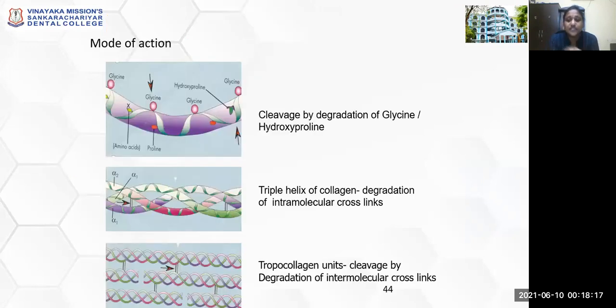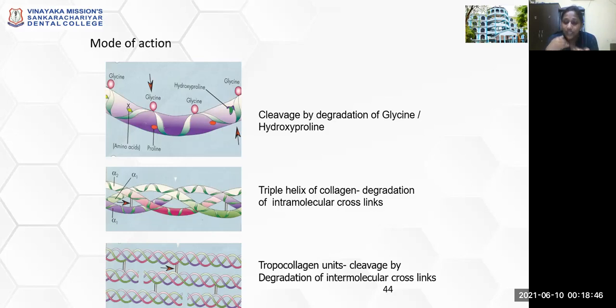The mode of action is, after the application of your Carisolv or Caridex, there will be cleavage by degradation of the glycine and hydroxyproline present in your caries dentin. Then the triple helix of your collagen, the intramolecular crosslinks, will get degraded. Then tropocollagen units are cleaved by degradation of the crosslinks.